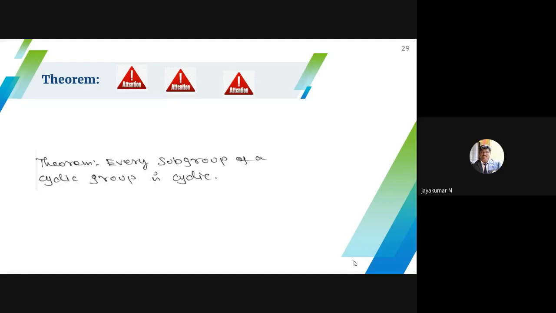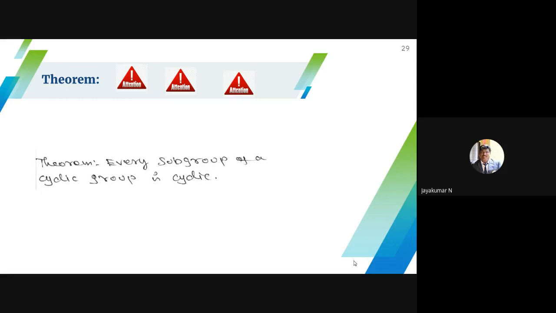I simply give you: given a cyclic group, choose an element. Cyclic group means each and every element is generated by a single element. So I can write that each and every element of G is A power something. If I choose a subgroup H of G, definitely each and every element of the subgroup has the form A power something, because it is an element of G. Then I want to show that the subgroup is cyclic. That means I choose an element A power T, because each and every element of H is in the form of A power something. So first I choose the element A power T, where T is the least positive integer.